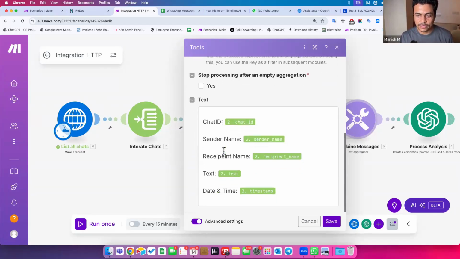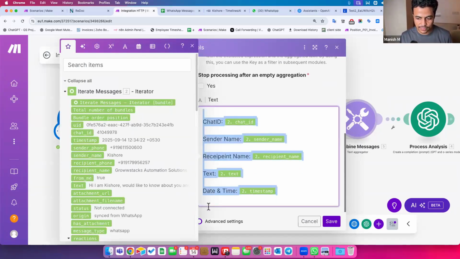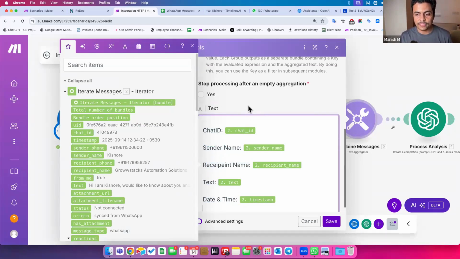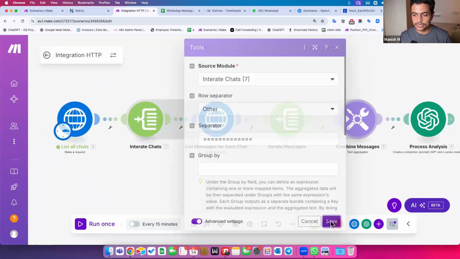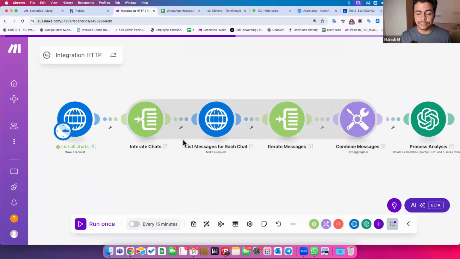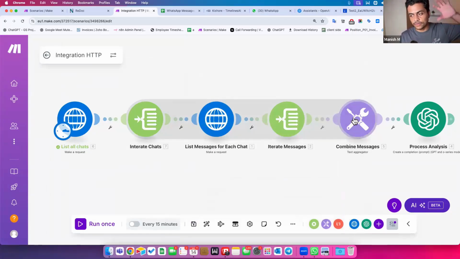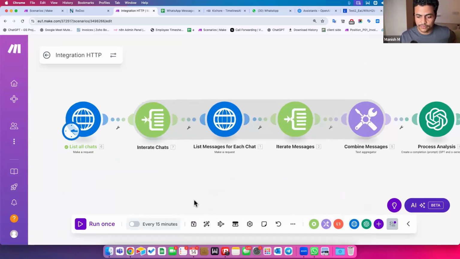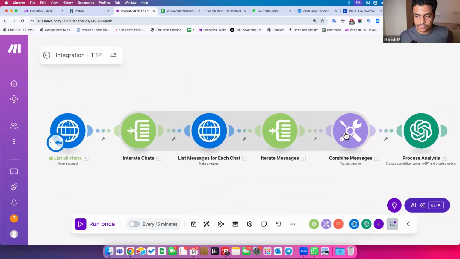Even though I'm extracting from each of the chats all of these messages, still everything should come together. Maybe if I have 100 clients, all 100 clients multiplied by maybe 10 messages each, 1000 messages will combine together and will be sent to this GPT, right? So nothing like where I say only process client by client. I want to put everything together.